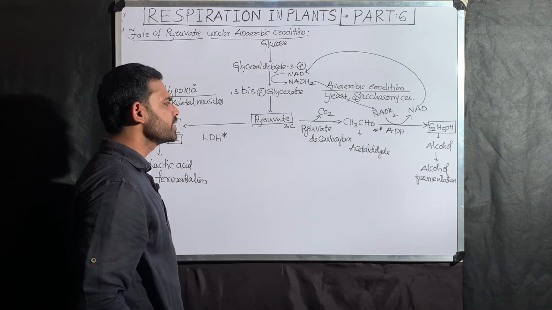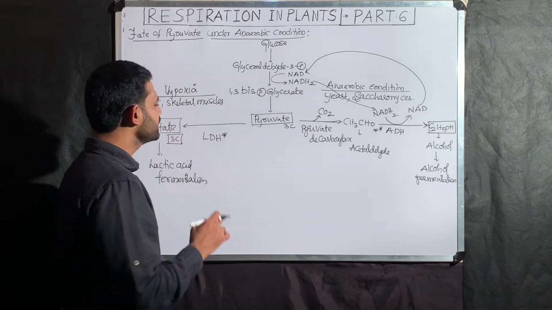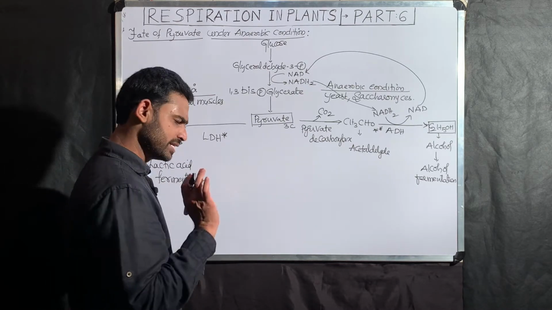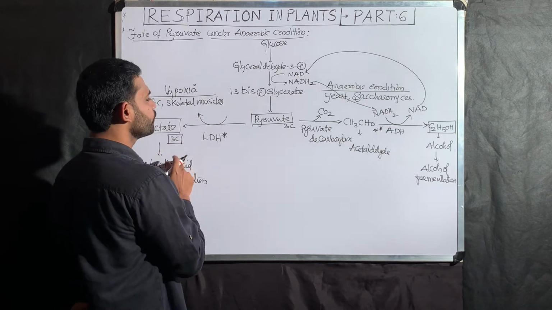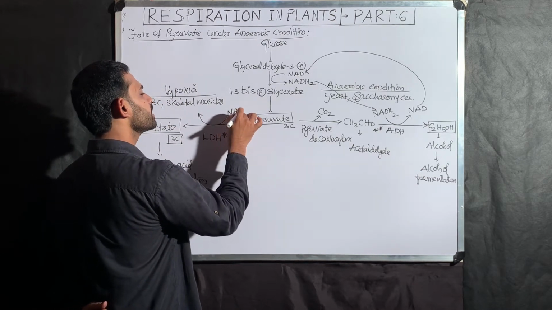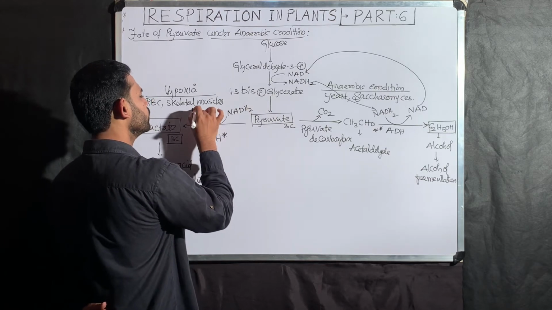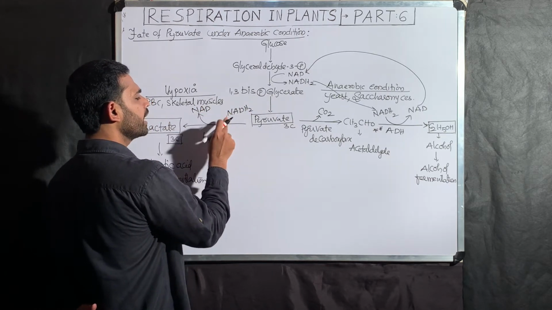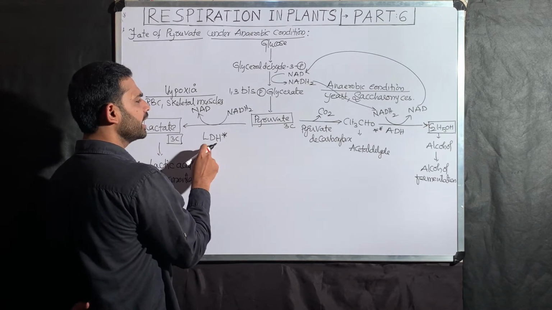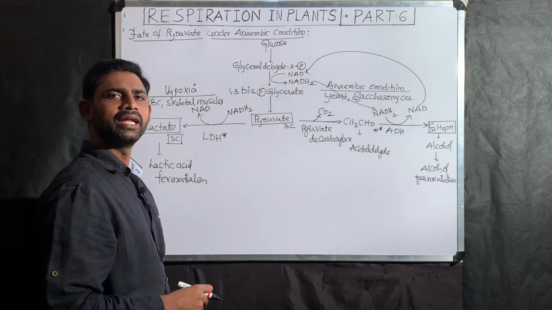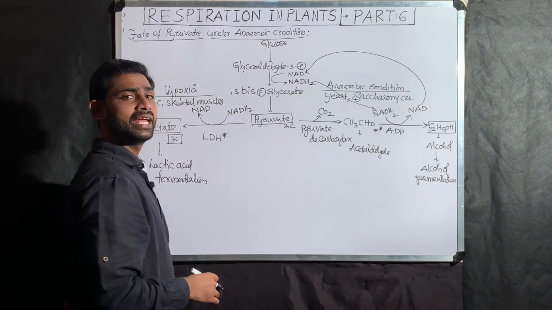Here, the lactic acid formation is mediated by the enzyme lactate dehydrogenase. In the same way, this enzyme requires NADH2. So in order to form lactic acid, lactate dehydrogenase absolutely requires NADH2. From where is this NADH2 taken?